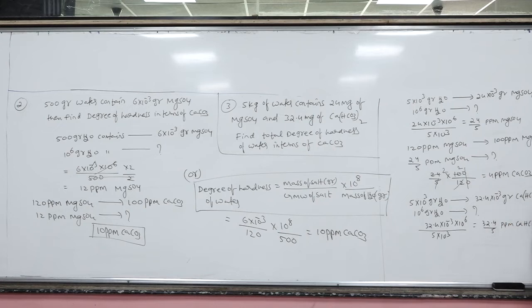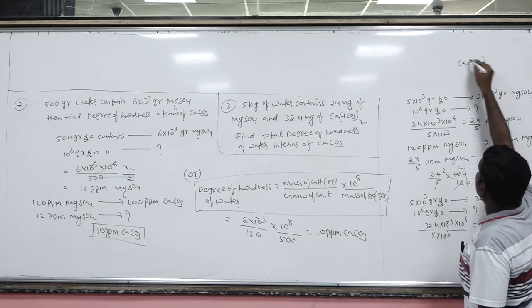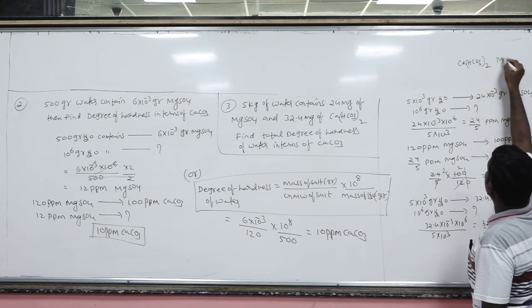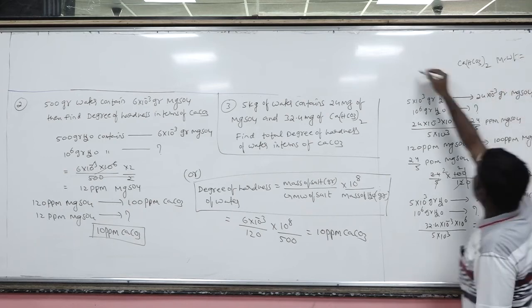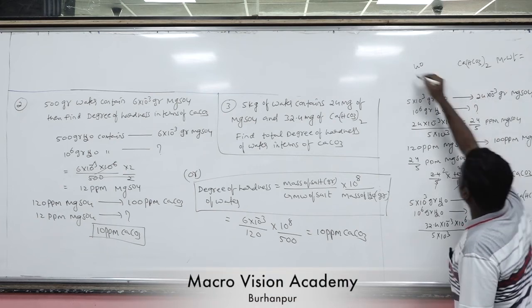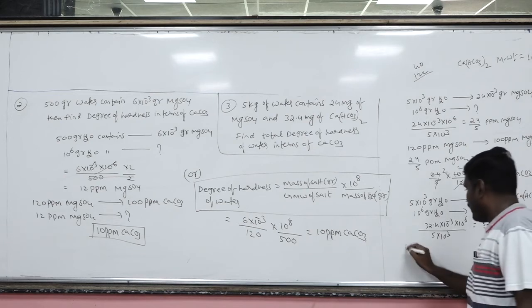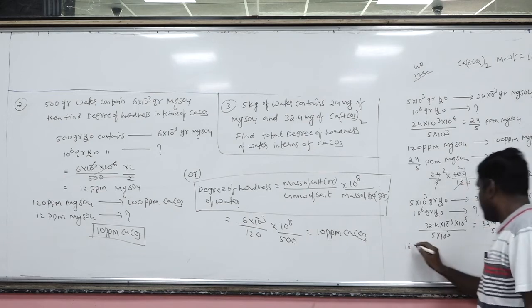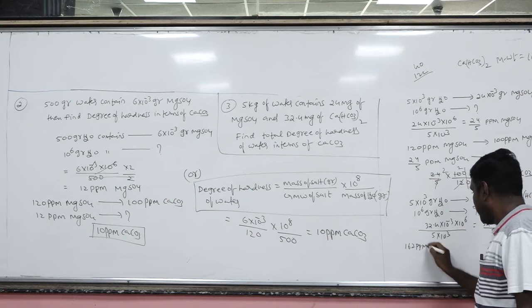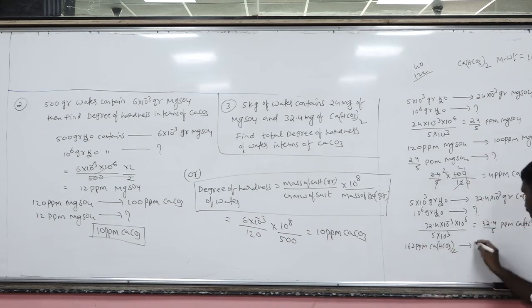Calcium bicarbonate. Okay. Now what is the molecular weight of calcium bicarbonate? So calcium is 40, bicarbonate is 61 into 2, 122, so that is 162. That means 162 ppm calcium bicarbonate is equal to 100 ppm CaCO3.